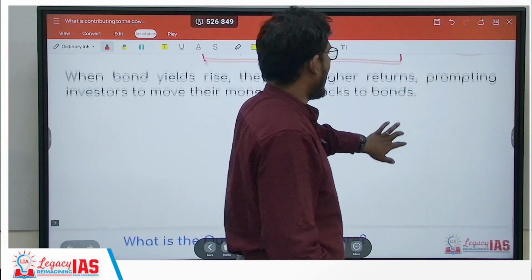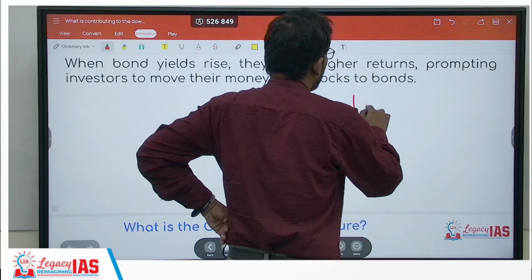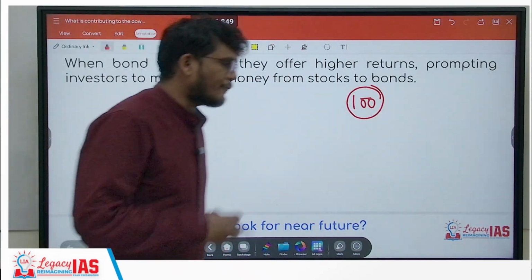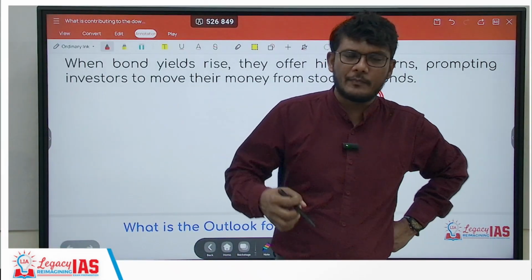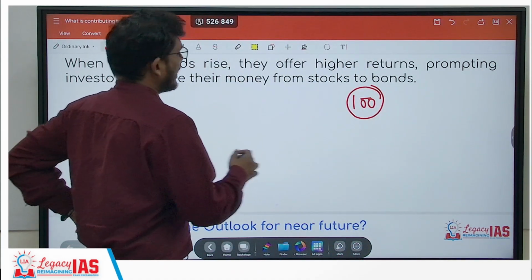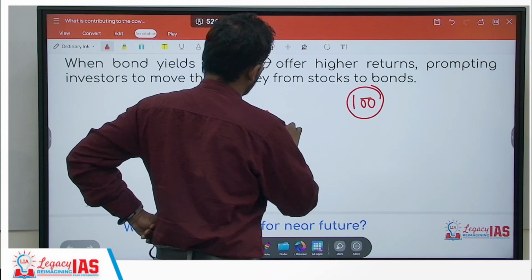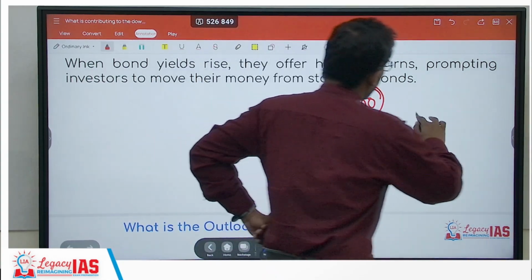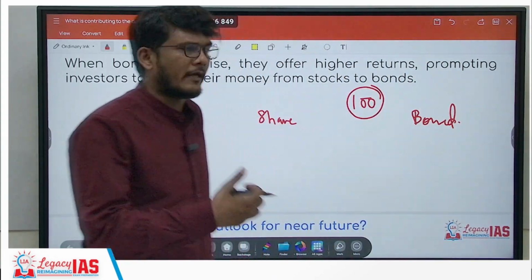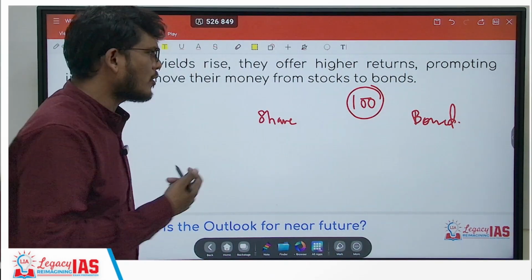Just understand that you have 100 rupees of total investment to be made. Now you realize that the future of steel companies, other companies in India or in any country for that matter, is not good. So instead of investing that money in the share market, you would invest it in the bond market, in the US bond market.